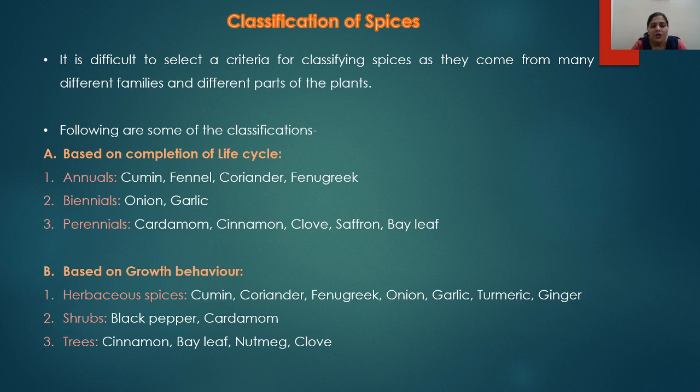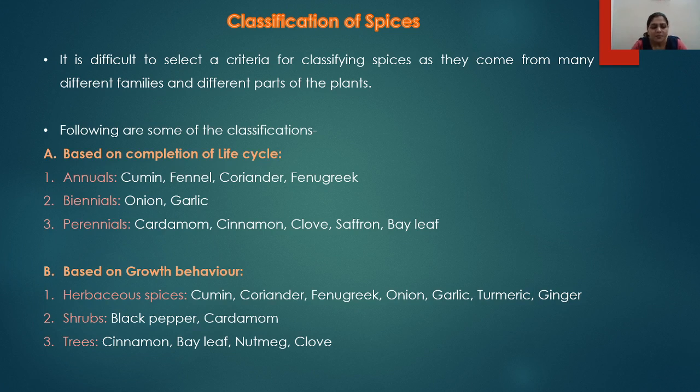First is based on completion of the life cycle. So what is the lifespan of the specific plant which is used as a spice? Based on that, these are classified. They are classified into annuals, biannuals and the perennials. So annuals, as we all know, these are the plants which complete their life cycle within a single season. Examples are cumin, fennel, coriander, fenugreek, etc.